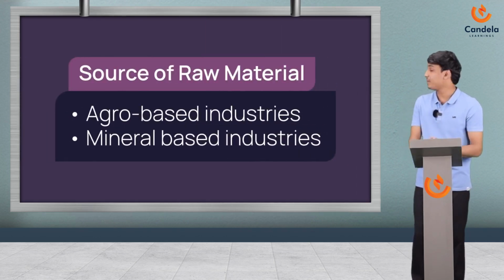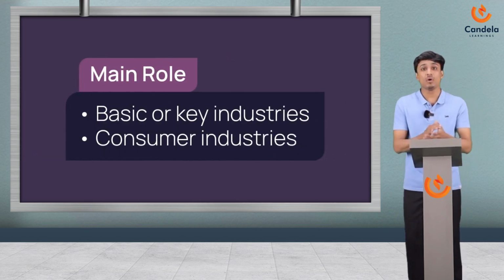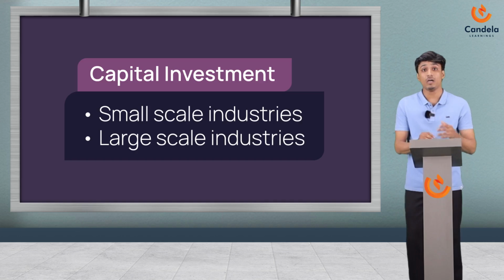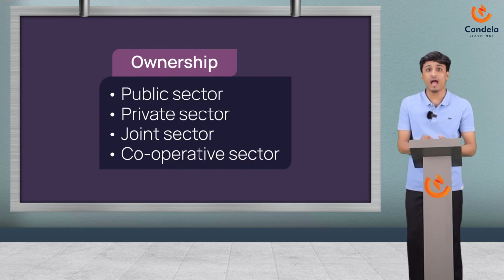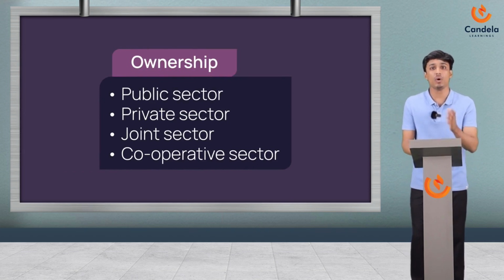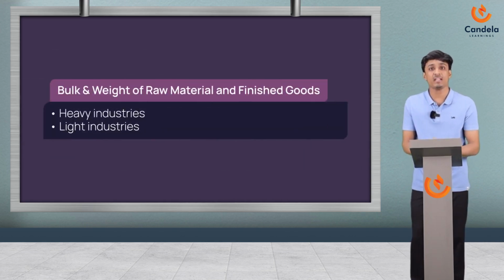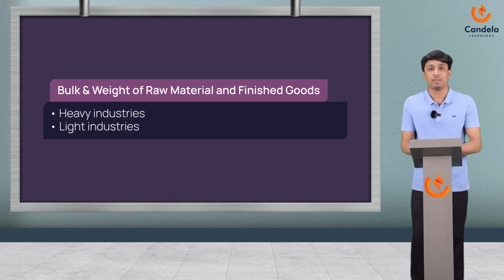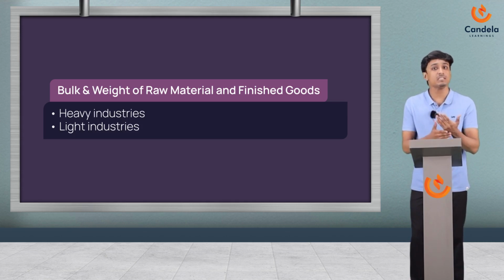So under source of raw material, we have agro-based industries and mineral-based industries. Under main role, it is basic or key industries and consumer industries. Under capital investment, it is small-scale industries and large-scale industries. And under ownership, we have public sector, private sector, joint sector, and cooperative sector. And finally, under bulk and weight of raw material and finished goods, we got heavy and light industries. So in this session, we'll only focus till capital investment, and the remaining classification we'll see in the next session.